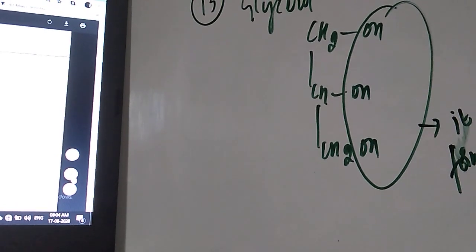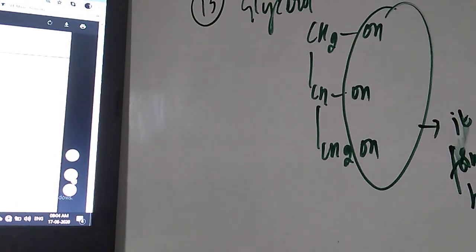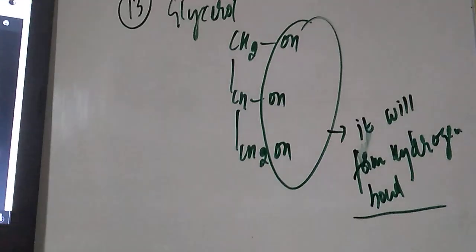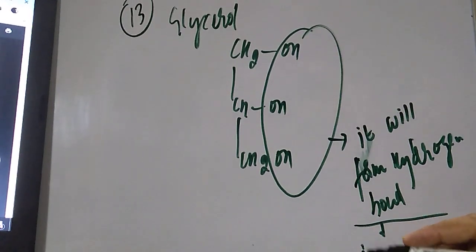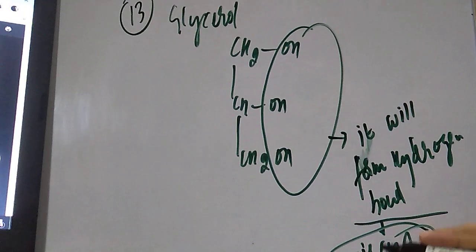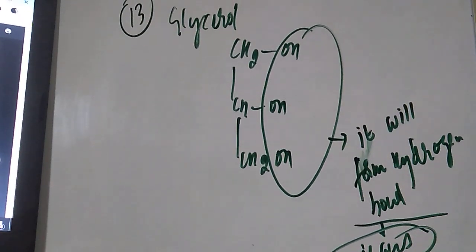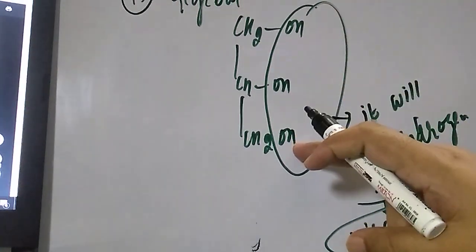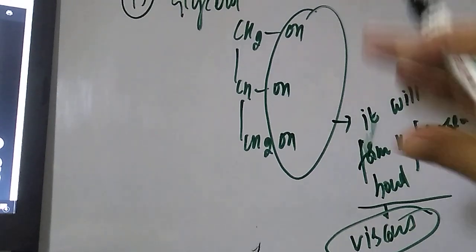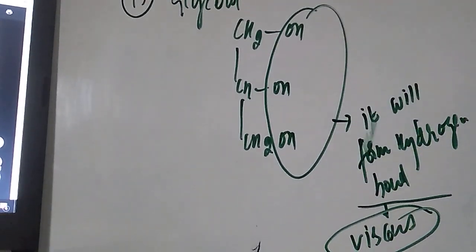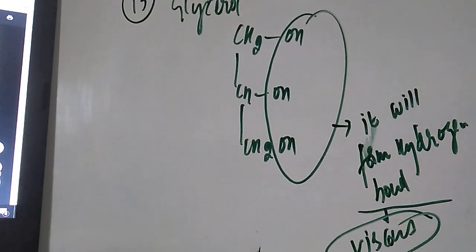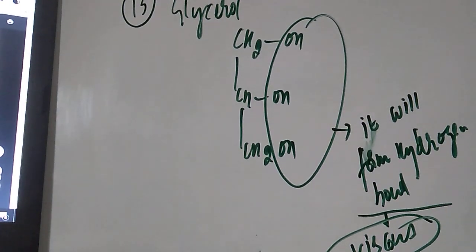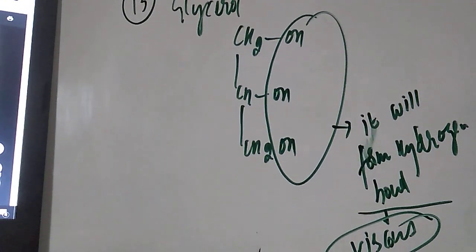And if it is forming hydrogen bonds, what will happen, student? The compound will become viscous. Okay, viscous. So the correct option will be option C. Why option C? Again and again I am saying, student, because of the presence of 3 OH groups, it will form so many hydrogen bonds, so the molecule becomes stable. The first option, sweet, is very unrealistic. Reactive, not possible, it is a large molecule. Explosive, never possible. So the correct option will be viscous, because of the hydrogen bond formation it will be viscous.